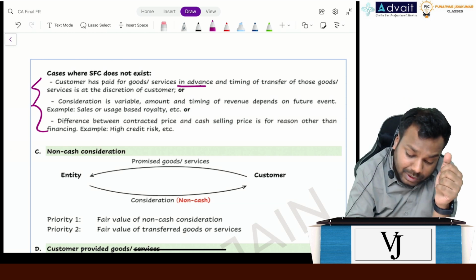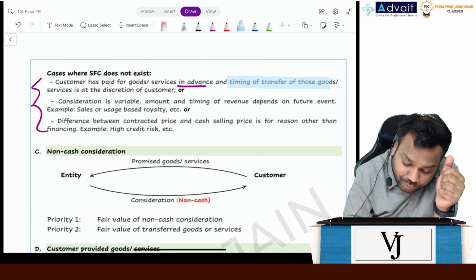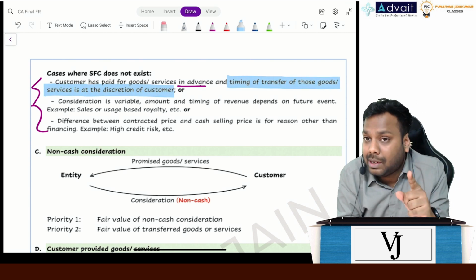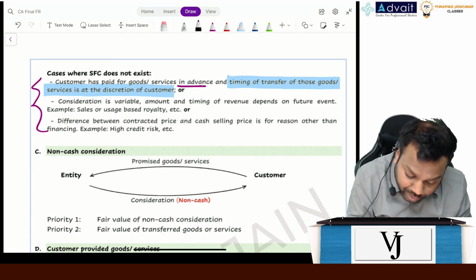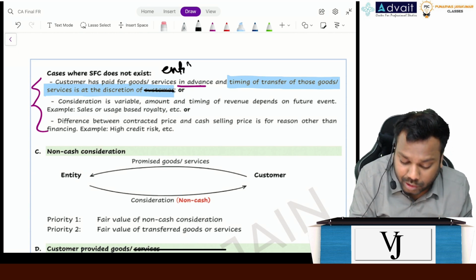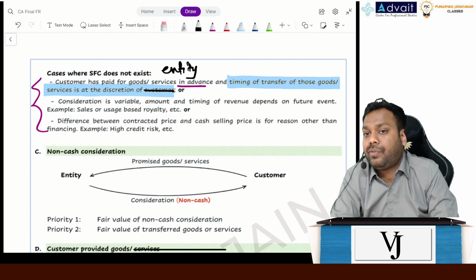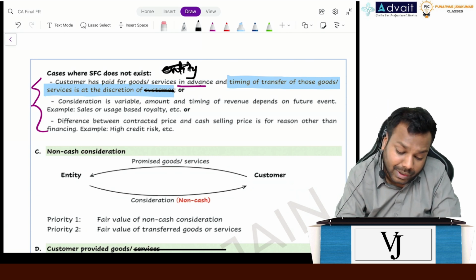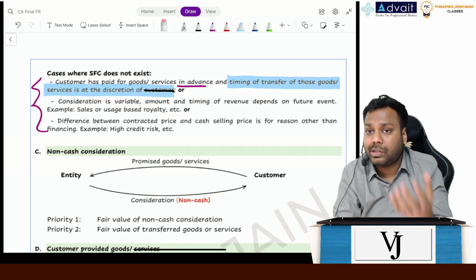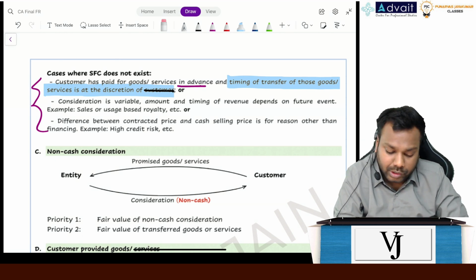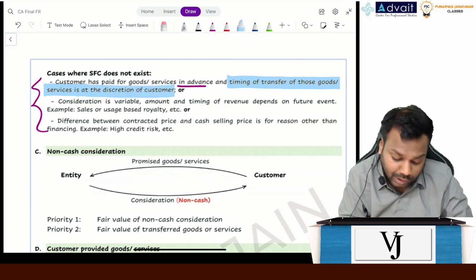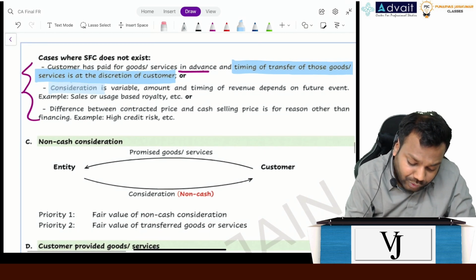But understand the reason. The timing of transfer of those goods or services is at the discretion of the customer and not the entity. Now, here, if it had been written entity, it would have been a case of significant financing component, right? But here, since it is customer, it means the goods are ready with me. It's the customer who has not collected it, right? So it is not a case of significant financing component. Clear, everyone? Second is consideration is variable,